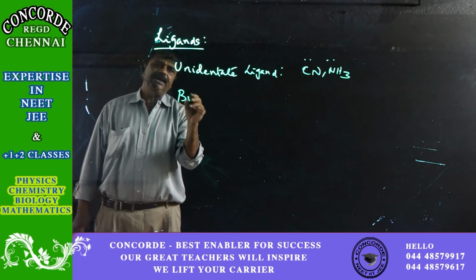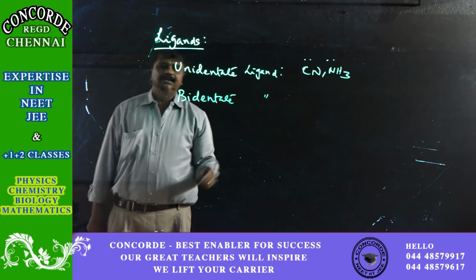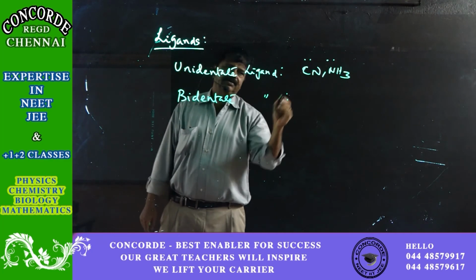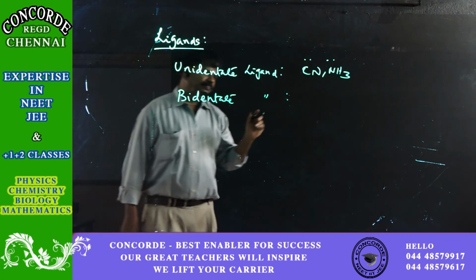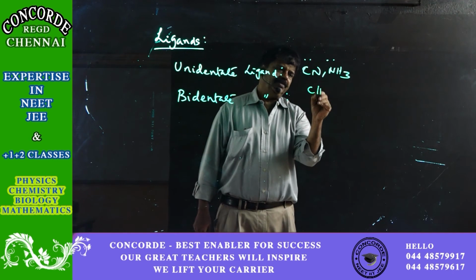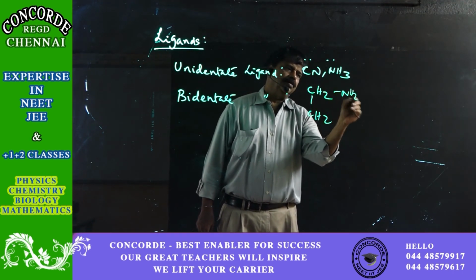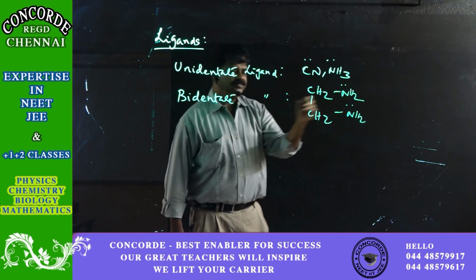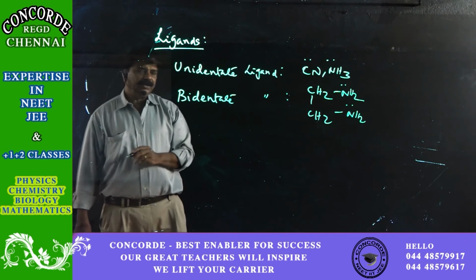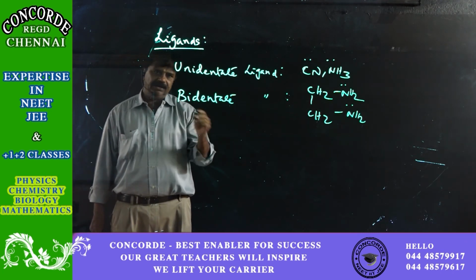Then there is the bidentate ligand. The bidentate ligand gives two pairs of electrons to the central metal atom. So this is ethylene diamine. Each of the NH2 groups gives a pair of electrons to the central metal atom. So it is a bidentate ligand.